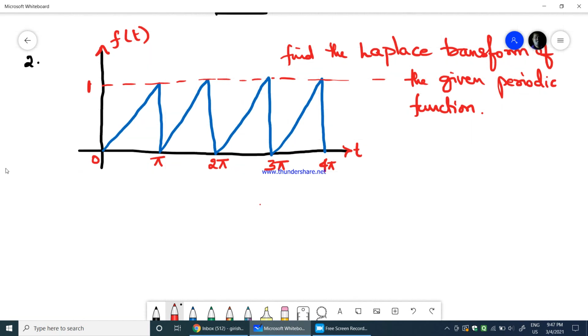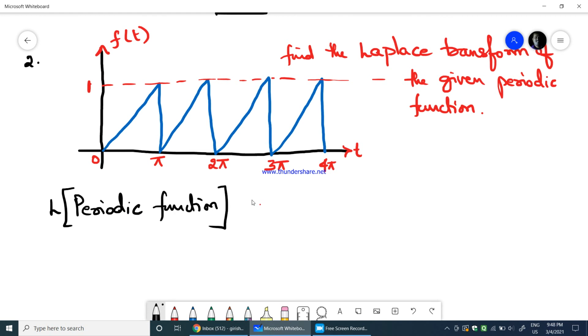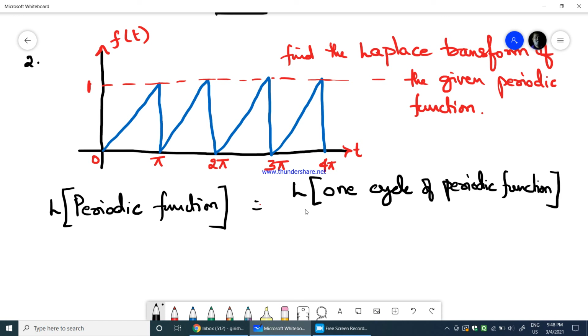The first step is we need to know the Laplace transform of any given periodic function. The Laplace transform of any given periodic function would be equal to the Laplace transform of one cycle of the periodic function divided by 1 minus e power minus ts.